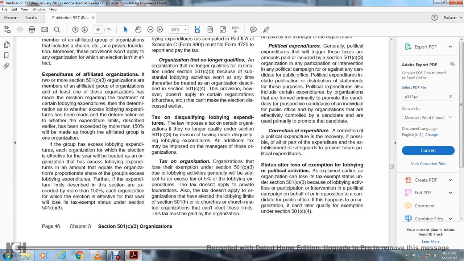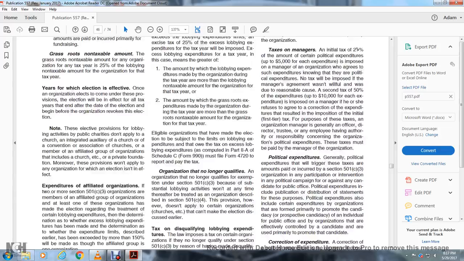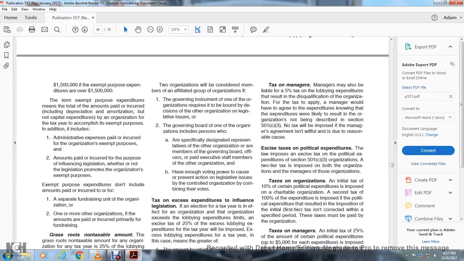The tax does not apply to private foundations. It also does not apply to organizations that have elected the lobbying limits of Section 501(h), or to churches. These taxes must be paid by the organization. Tax on managers. Managers may also be liable for a 5% tax on lobbying expenditures that result in the disqualification of the organization, if the manager agreed to the expenditure, knowing that the expenditure was likely to result in the organization not being described in Section 501(c)(3). Note that the tax will be imposed only if the manager's agreement was willful and not due to reasonable cause.